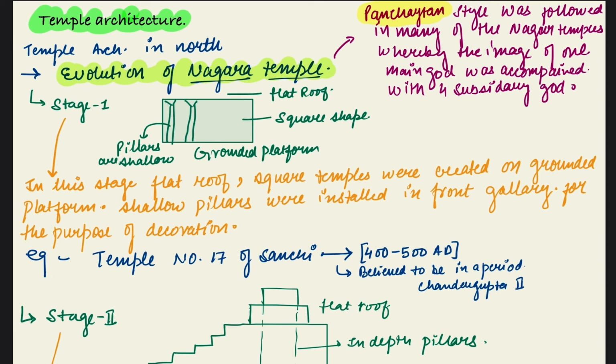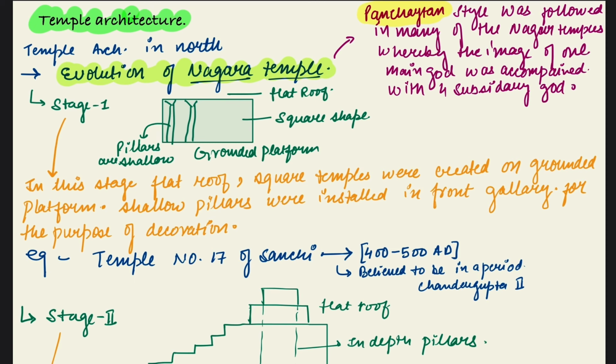Today we'll study temple architecture. So, evolution of temple architecture in North. See, the Nagar style was developed from the Panchayatan style, and Panchayatan means one god is accompanied by four subsidiary gods. Okay, Nagar style is developed in three stages basically.